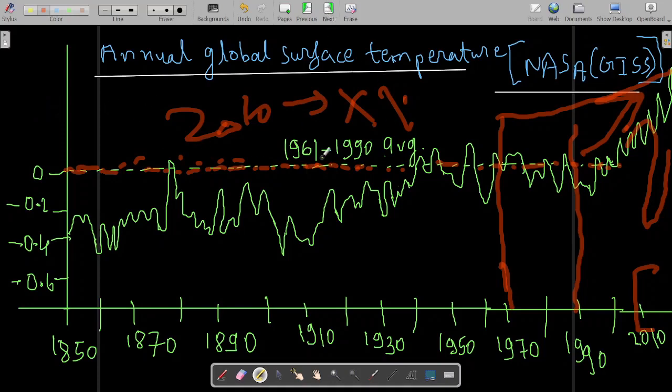After 2010, not even a single curve has come below this dotted line. A graph of this kind has never been made. It is going rapidly up and up only. Okay, so that's the meaning.